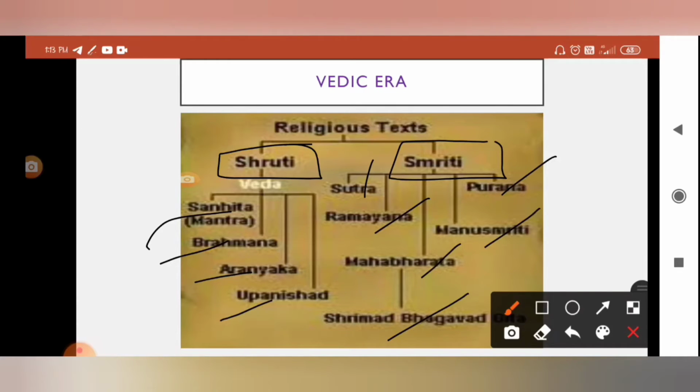Shruti is also known as Veda because we came to know the Vedas through hearing, from one generation to another. Shruti means that which is known through hearing. Hence we can say Shruti is Veda, and Veda is Shruti.